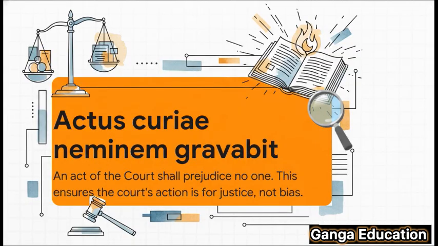There's also an important legal maxim connected to this section, actus curiae neminem gravabit. It's a fancy way of saying that an act of the court should not prejudice anyone. So, when a court uses its power under Section 153 to report an advocate, it's not acting against one of the parties in the case. Instead, it's acting to uphold the entire integrity of the entire justice system.